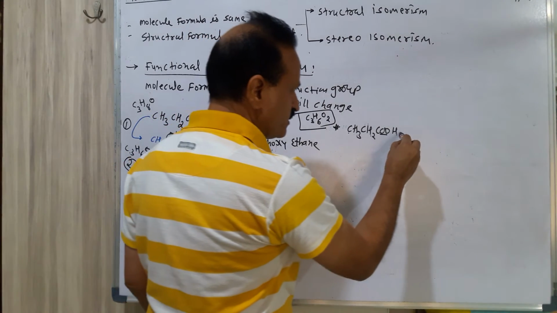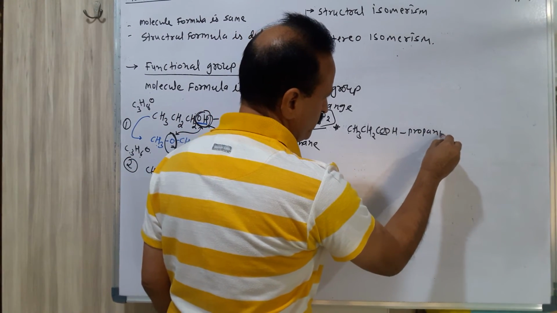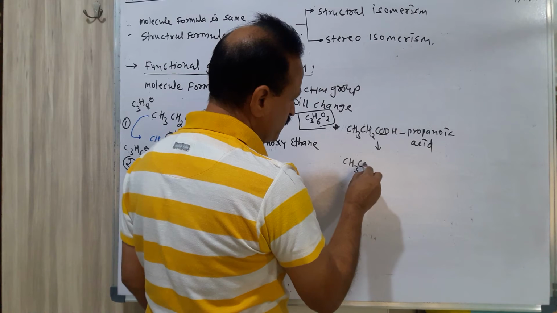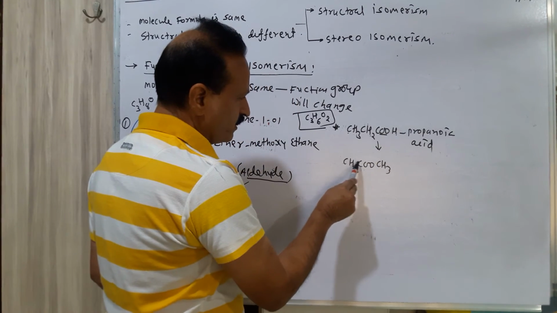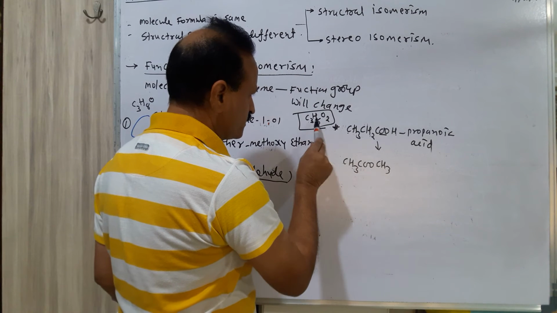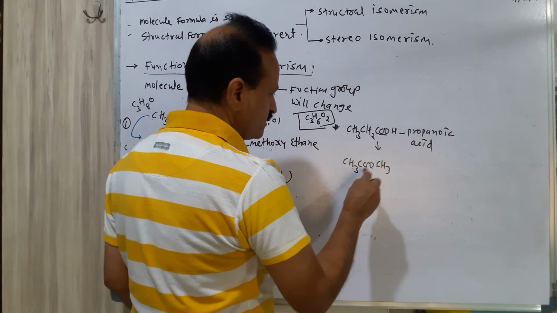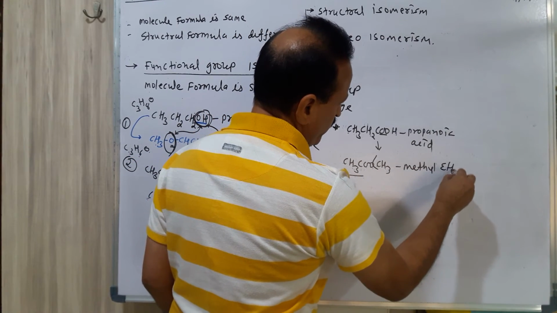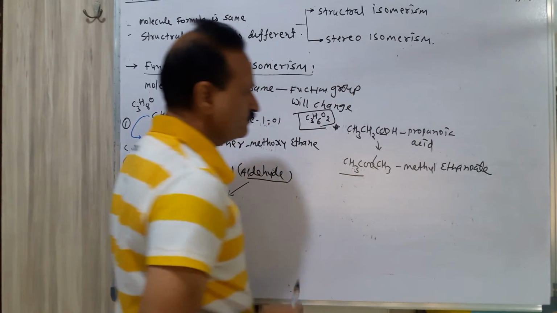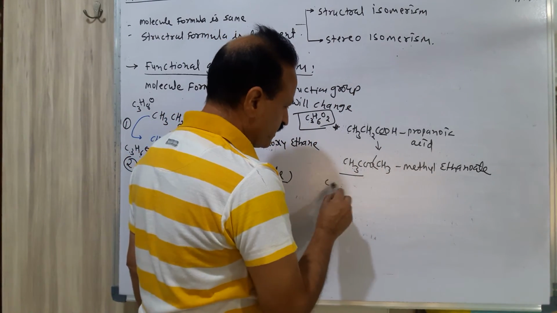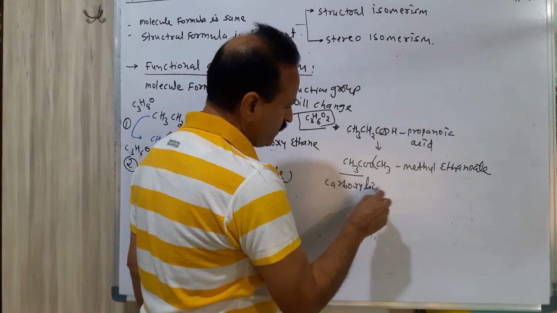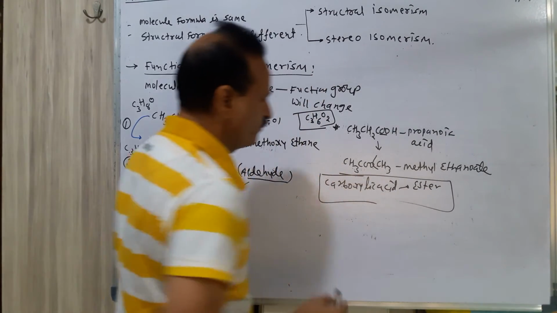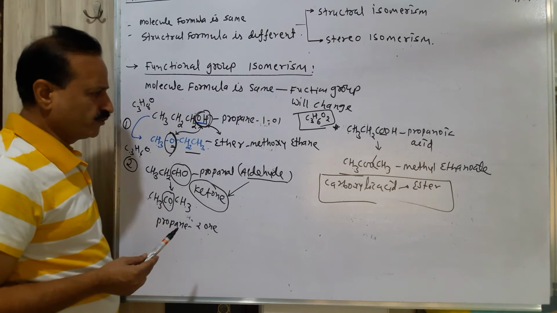This is propanoic acid. You can change it into ester, CH3COOCH3. Carbon 3, hydrogen 6, O2. This is methyl ethanoate. It means carboxylic acid is converted into ester. This is the same molecule formula, but the functional group is changed.